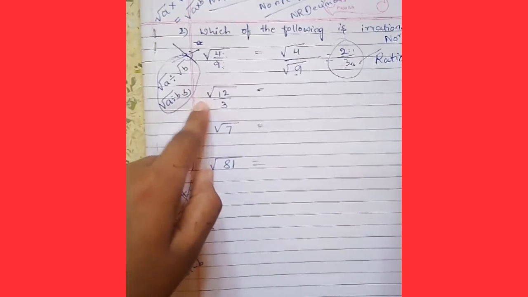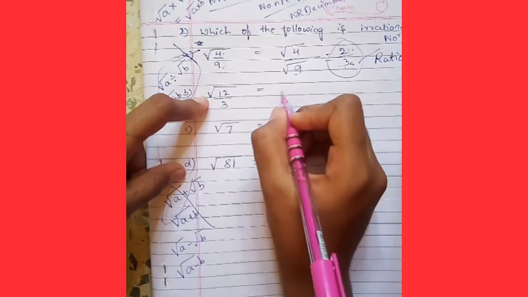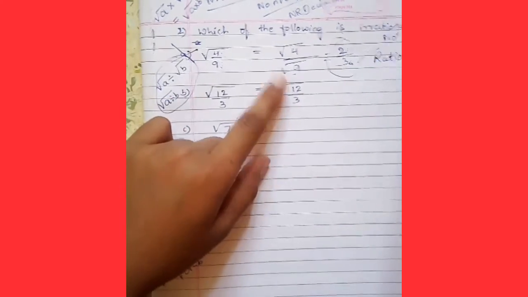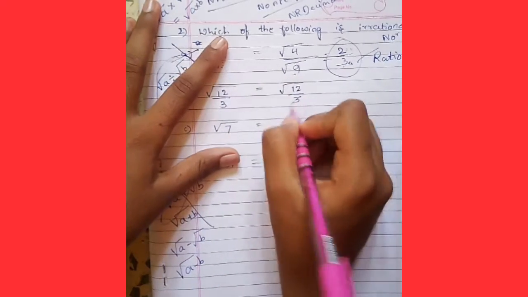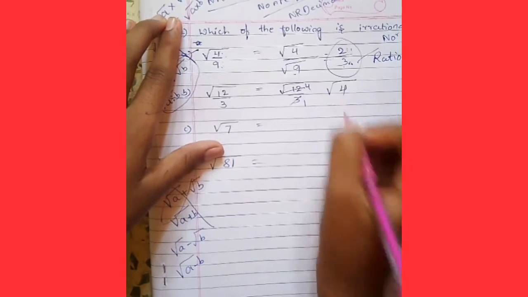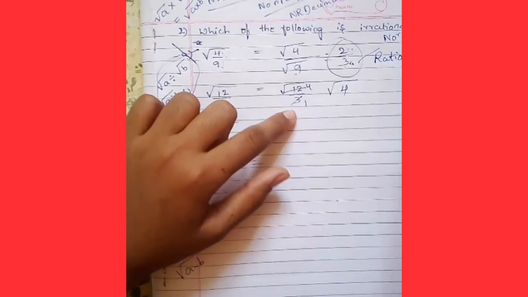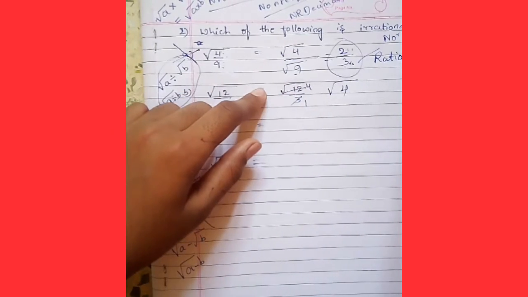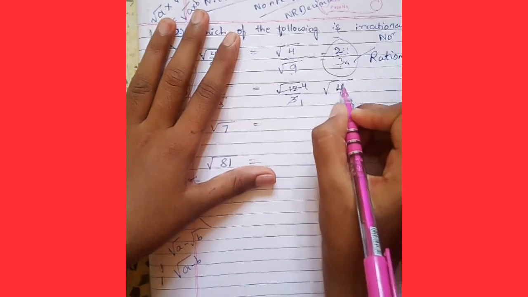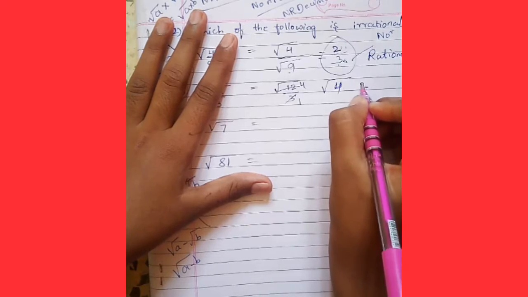Let's take option B. Square root 12 divided by 3. We can divide it? Yes. 3 ones are 3, 3 fours are 12. There is square root 4. If the denominator is 1, that means the numerator is 4. Okay, 4 is the square root of 2.